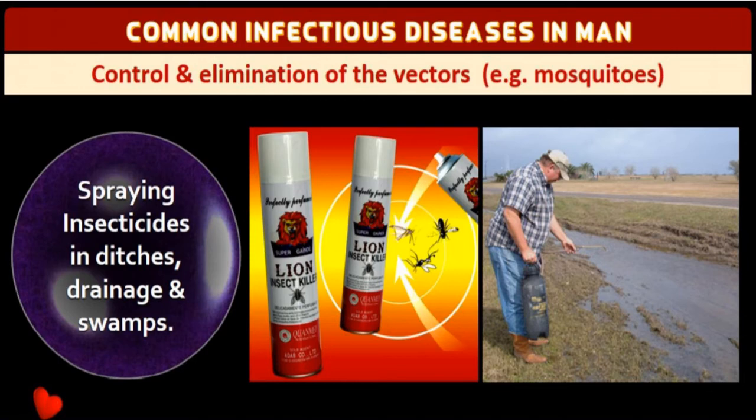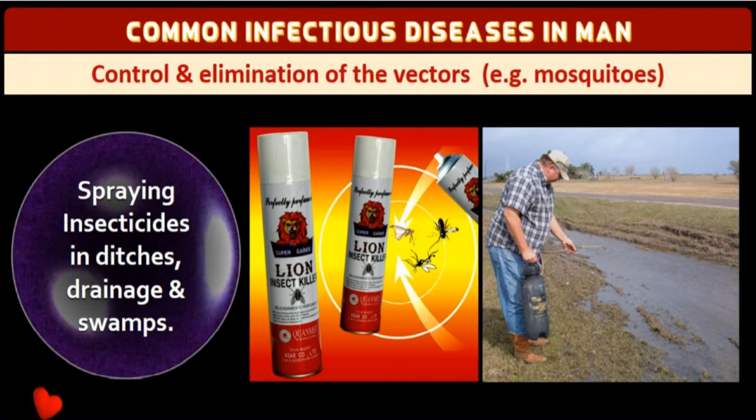If you spray all those things, it's like sanitizing the house, which they do nowadays. They do sanitization of the house. Why? To avoid all types of germs, bacteria, viruses, which we cannot see through our naked eyes, which are also killed. Even insecticides, if you spray in the ditches, insecticides are used in the field, especially in the paddy field.